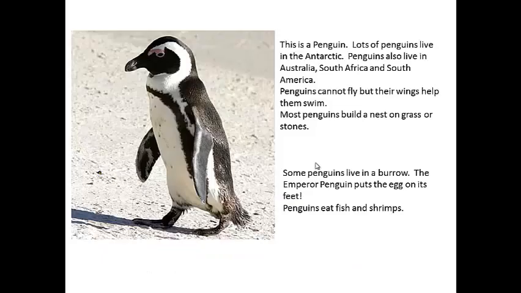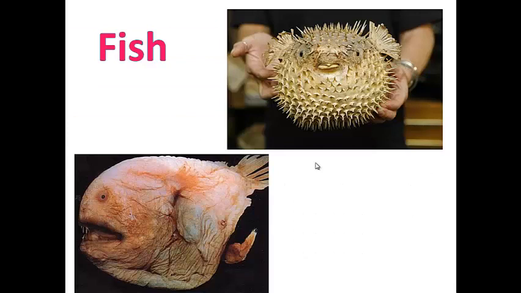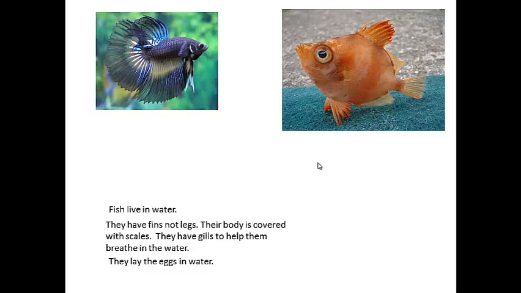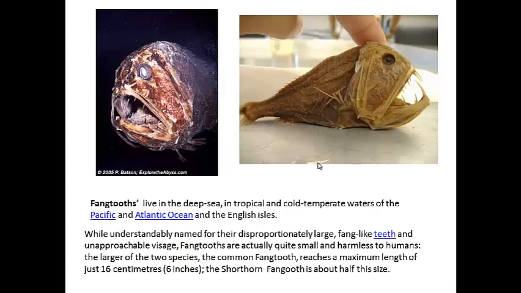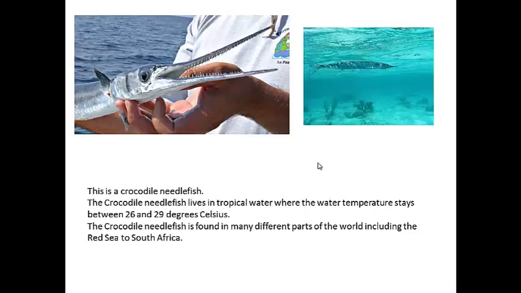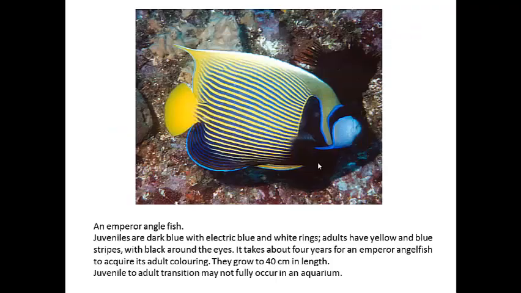Vermilion flycatcher, penguin. Not only the birds, but also fish. There is variation in fish. Can you see how they look? They are completely different. There is a lot of variation between them. The shape of the body, the shape of the eyes, and everything. The lionfish. Can you see it? And this fang tooth. Crocodile, needlefish. Emperor anglefish.